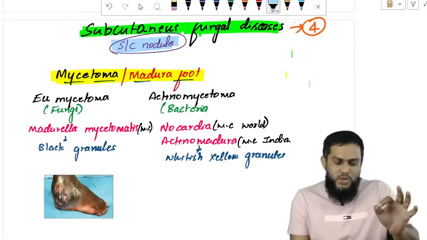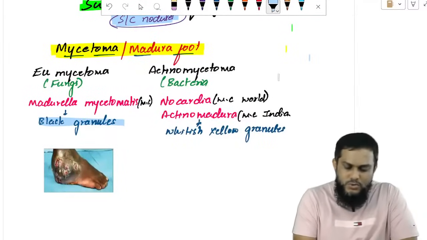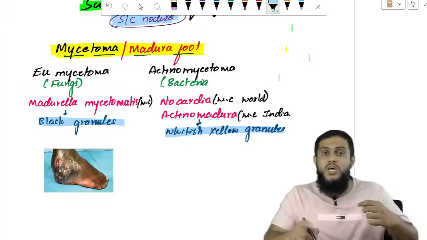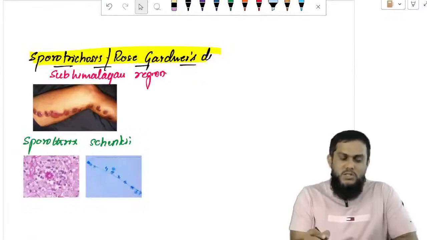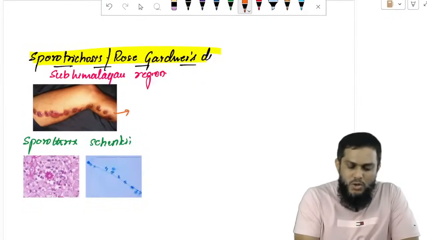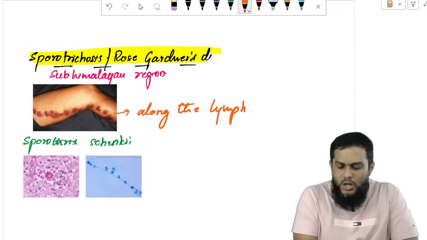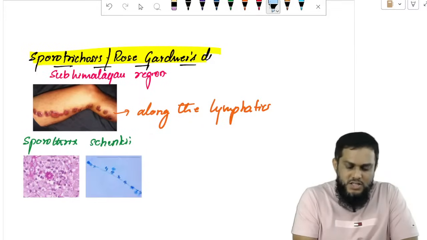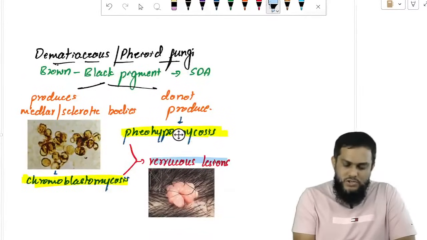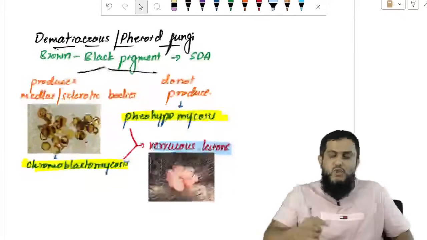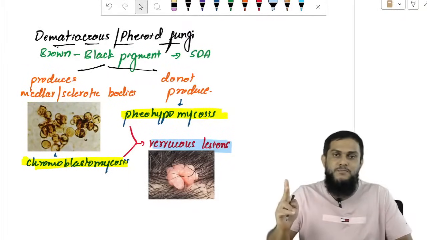Along with the subcutaneous nodules, if you see discharging granules, it is mycetoma. If you see subcutaneous nodules along the lymphatics, it is sporotrichosis. If you see subcutaneous nodules with verrucous lesions, it is chromoblastomycosis and phaeohyphomycosis.